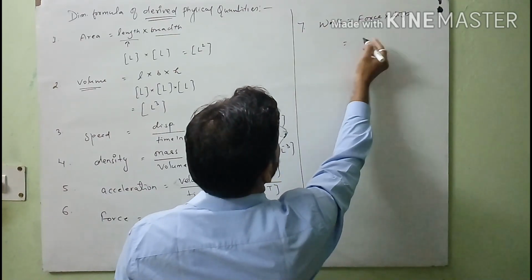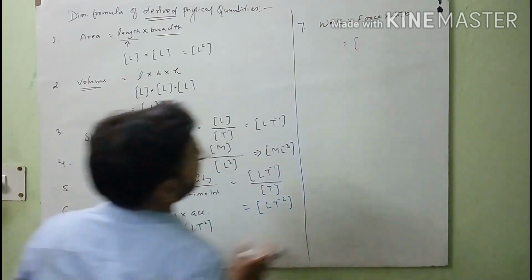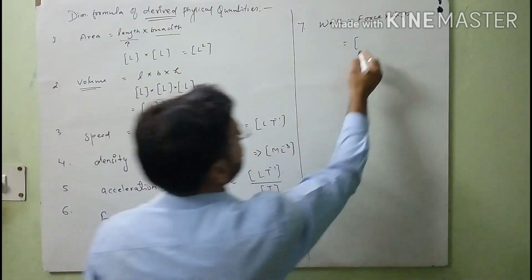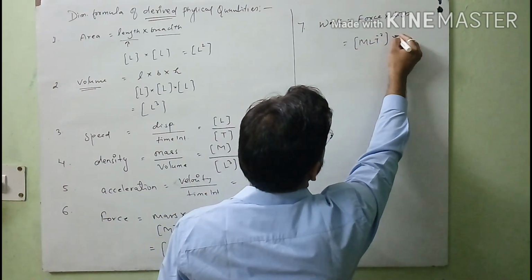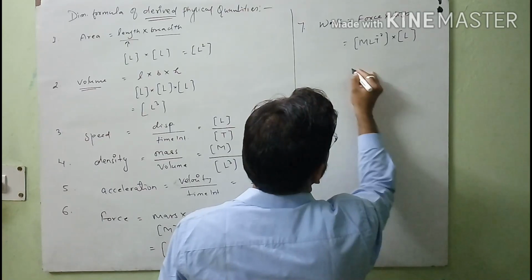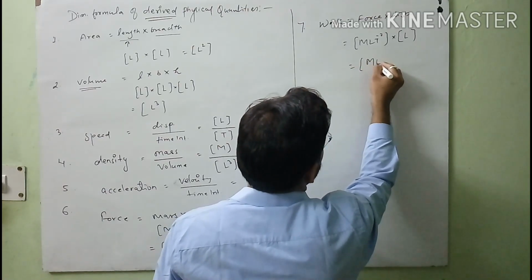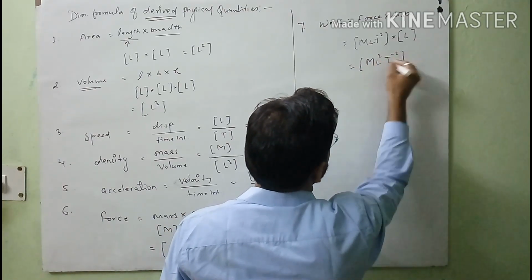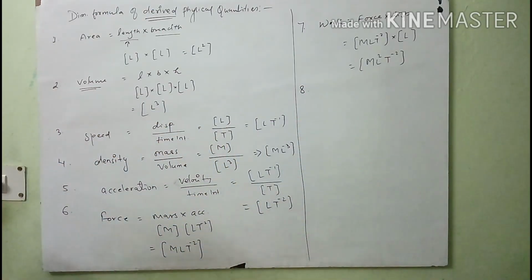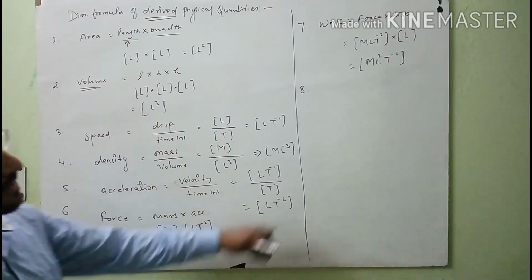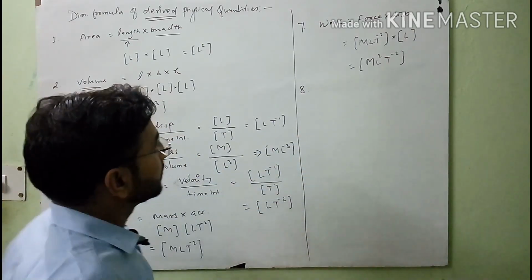And you know, student, the dimension formula of force from here you can see is MLT minus 2 and the displacement is L. So you will get the final ML square T minus 2. Clear student? So the dimension formula for work is ML square T minus 2.